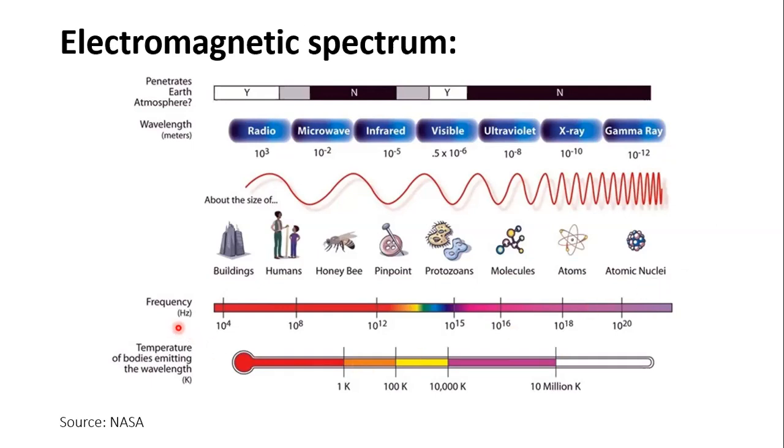In the bottom, frequency scale is shown, which is expressed in hertz and ranges from 10 to the power 4 to 10 to the power 20. Now, we can clearly see as frequency is increasing, energy content is also increasing and wavelength is decreasing.